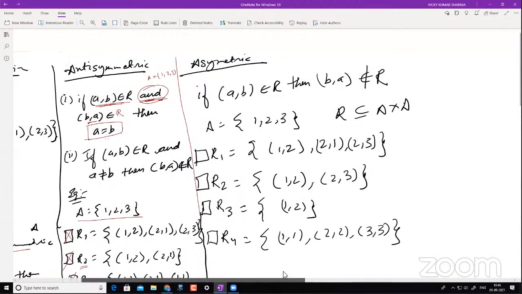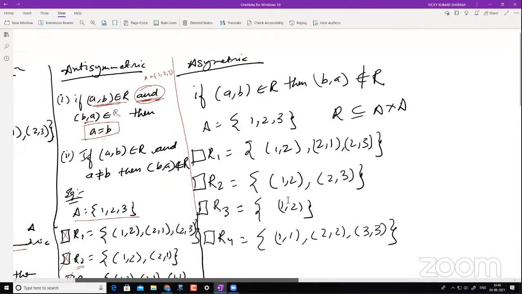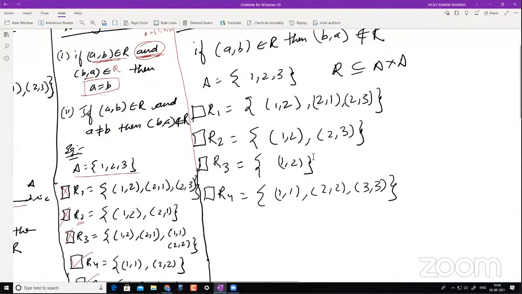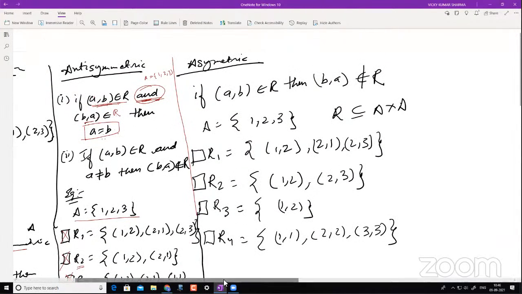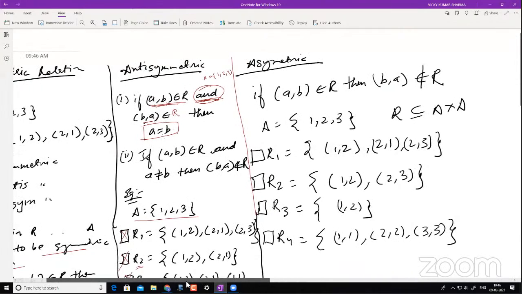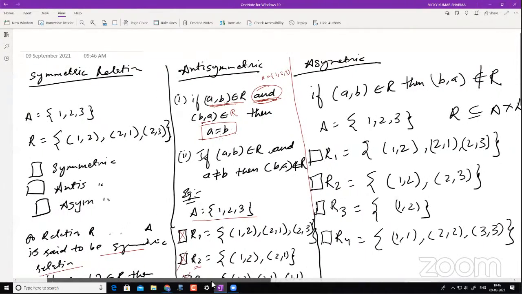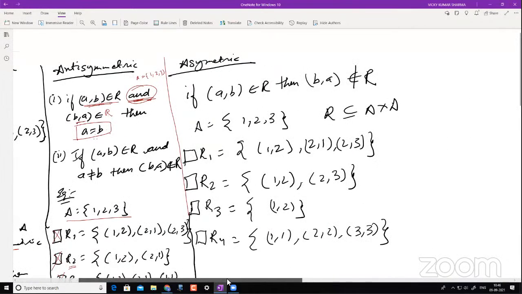Sir, asymmetric relation is not there in the course, right? Asymmetric is not there in the course. Actually, since we are on the same page here, you have symmetric, antisymmetric. So it's better to understand what is asymmetric here, because that might create confusion sometimes. Because you might come up with saying, okay, the opposite of symmetric is antisymmetric, right? So these kinds of doubts come up later on. So let's not get into those doubts right now.